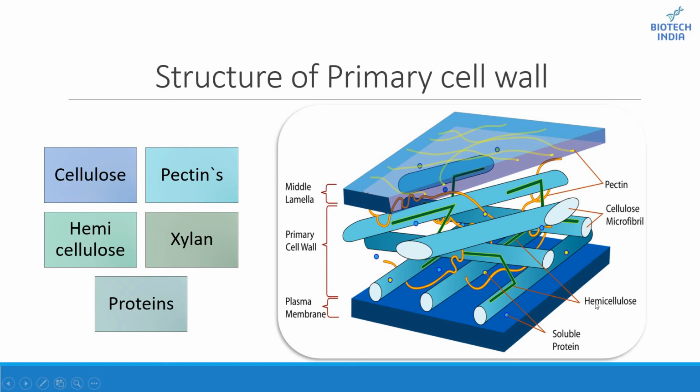Xylan typically makes up roughly 5% of the primary cell wall, and it is mostly present in secondary cell walls in dicots. The hemicellulose polysaccharide is linked with xylose and arabinose. Last but not the least are proteins. Different types of proteins are present in the cell wall, most of which are linked to carbohydrates, forming glycoproteins. The cell wall glycoprotein extensin contains an unusual amino acid, hydroxyproline, which is generally absent in the protoplast.